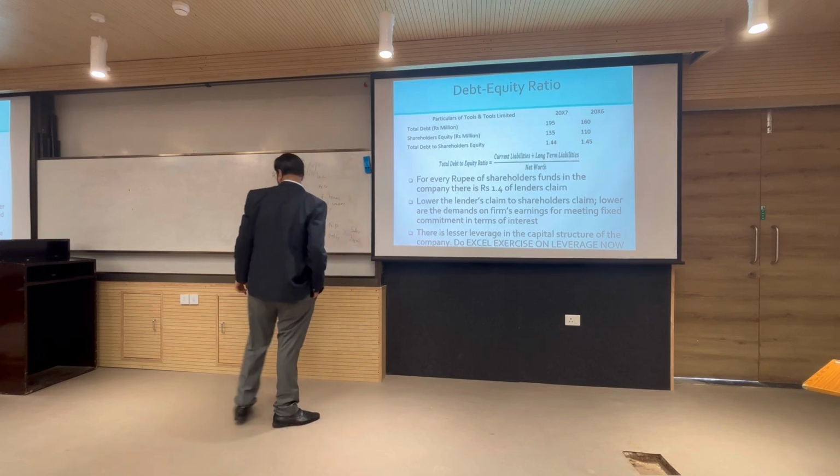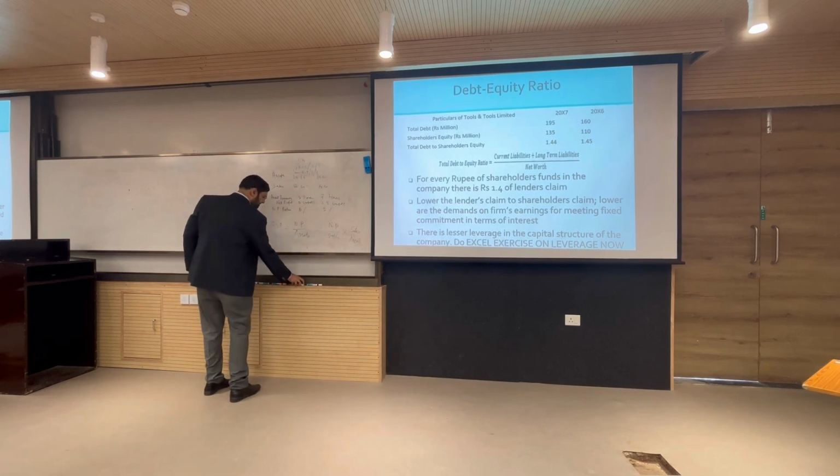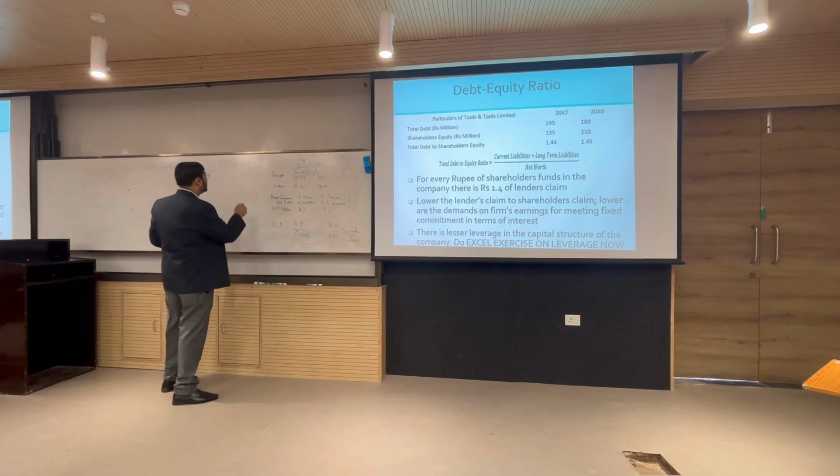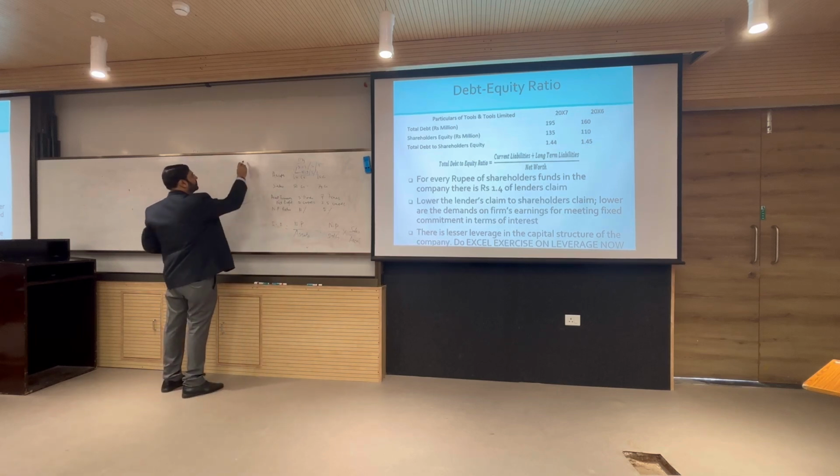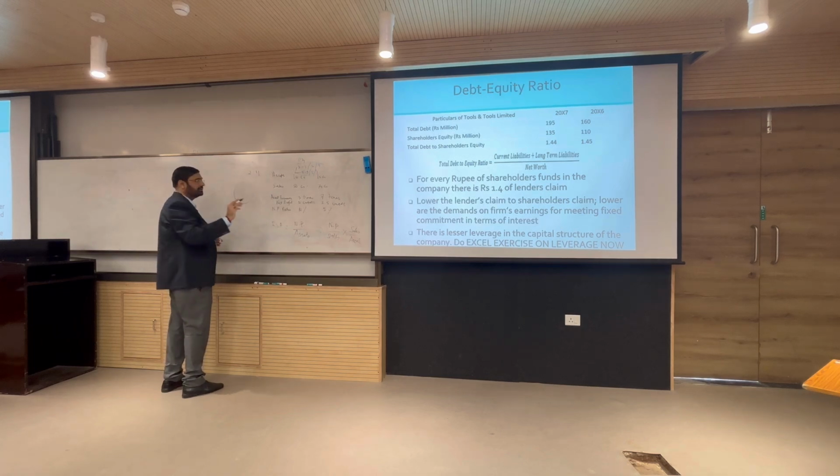So if you think of it as a pie chart, 1.4 by 2.4, broadly 60%. This would have been 50-50, but another 10% belongs to debt, and the shaded part is debt, the white part is equity.